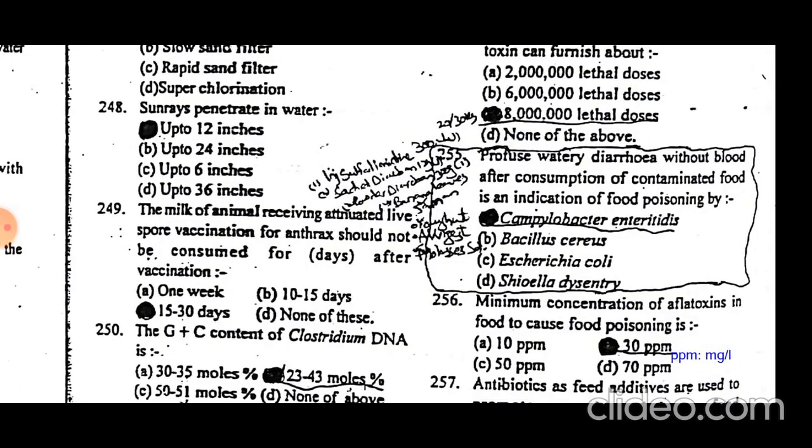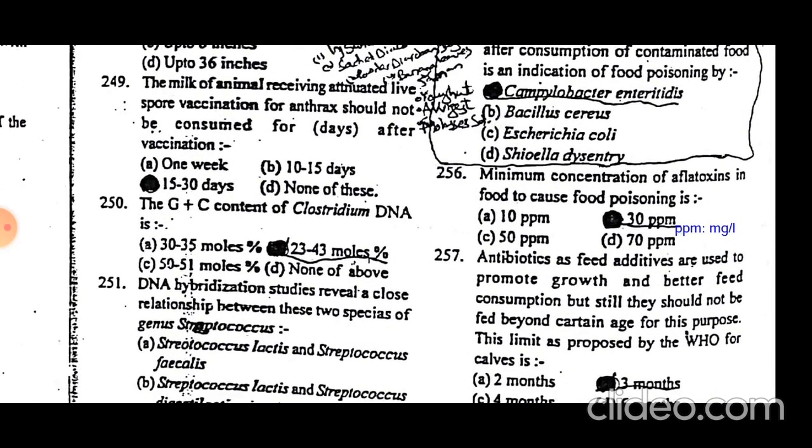The milk of animals receiving attenuated live spore vaccine of anthrax should not be consumed for 15 to 30 days. The anthrax vaccine is made from an attenuated live spore vaccine of non-capsulated anthrax bacteria. Remember that capsulated bacteria are pathogenic, and non-capsulated anthrax bacteria are non-pathogenic.